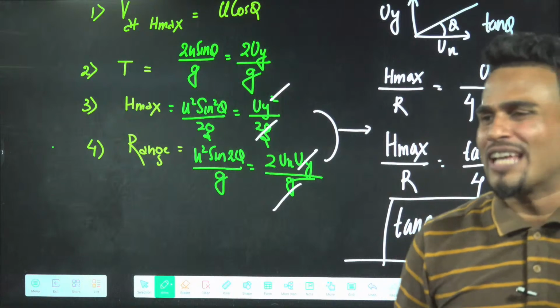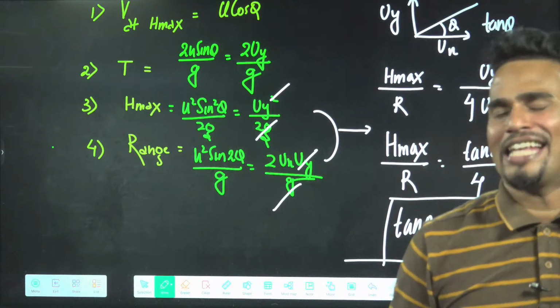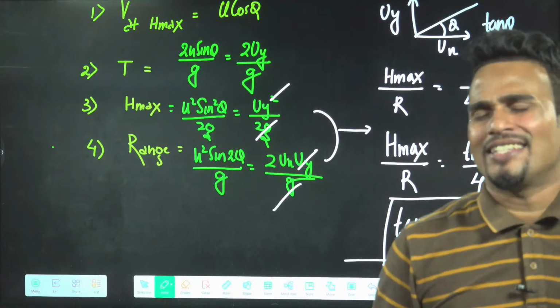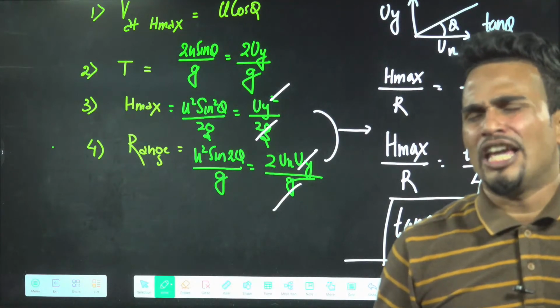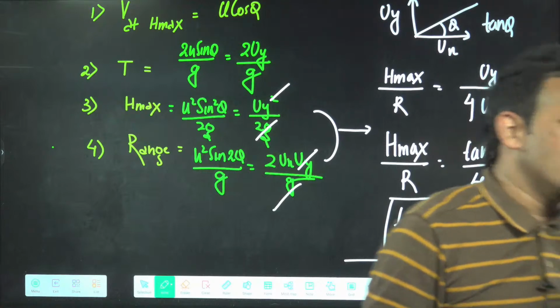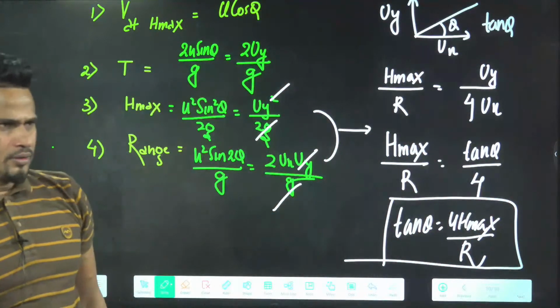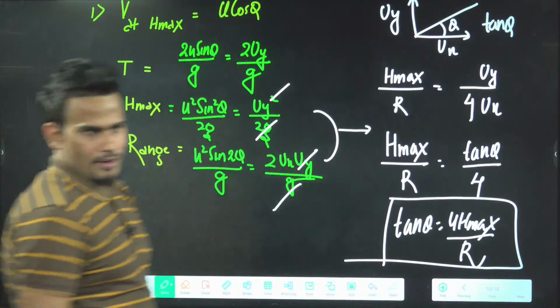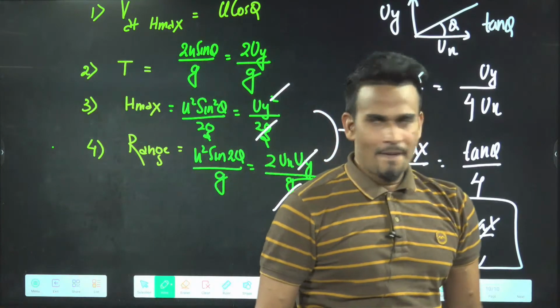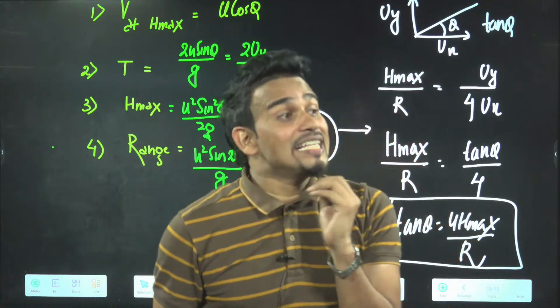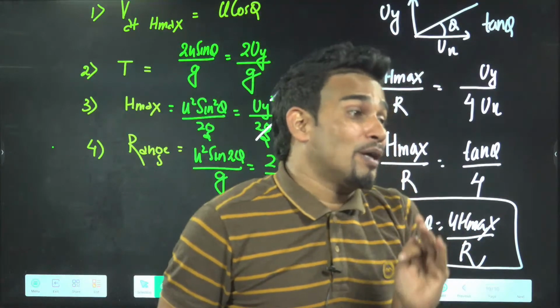Time of flight is 2U sin theta by G or 2 U_I by G. H max is U square sin square theta by 2G or U_I square by 2G. Range is U square sin 2 theta by G or 2 U_X U_I by G. Done. This is how tan theta equals 4 H max by R. Easy but important.